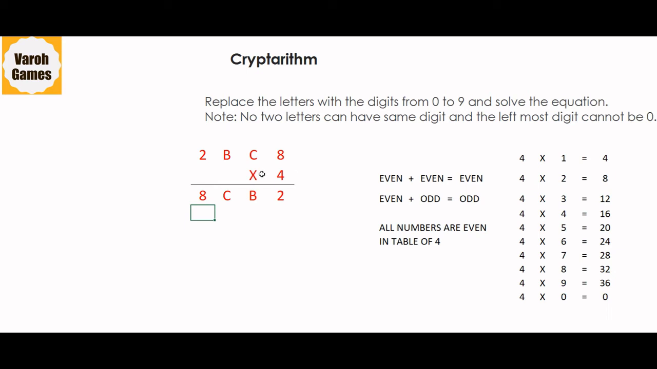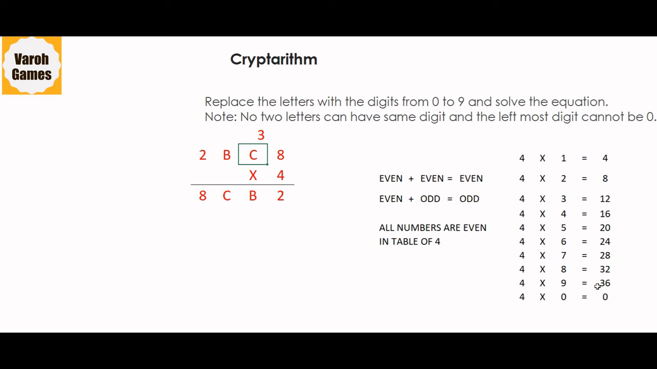Now C into 4 is becoming B. And B into 4 is becoming C. Before that, let's check this part. 8 into 4 became 32. So 2 over here. Let's write the carry of 3 over here. What do we have? C into 4 plus 3 is equal to B and B into 4 is equal to C. Now we know that B into 4 is a single digit number. Otherwise, there would have been a carry over here which has already been ruled out.